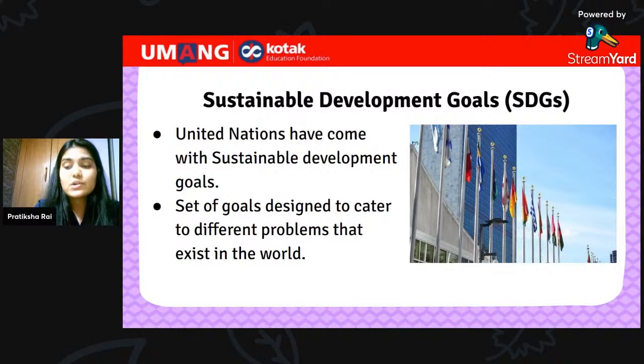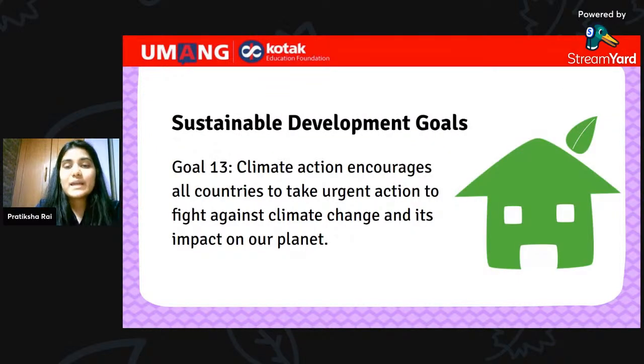And the 13th goal is climate action. So, what does climate action talk about? It encourages all countries to take urgent action to fight against climate change and its impact on our planet, our beautiful planet Earth. So, there are many actions that have been taken to reduce pollution, including reducing production, sustainable living, and use of renewable energy.